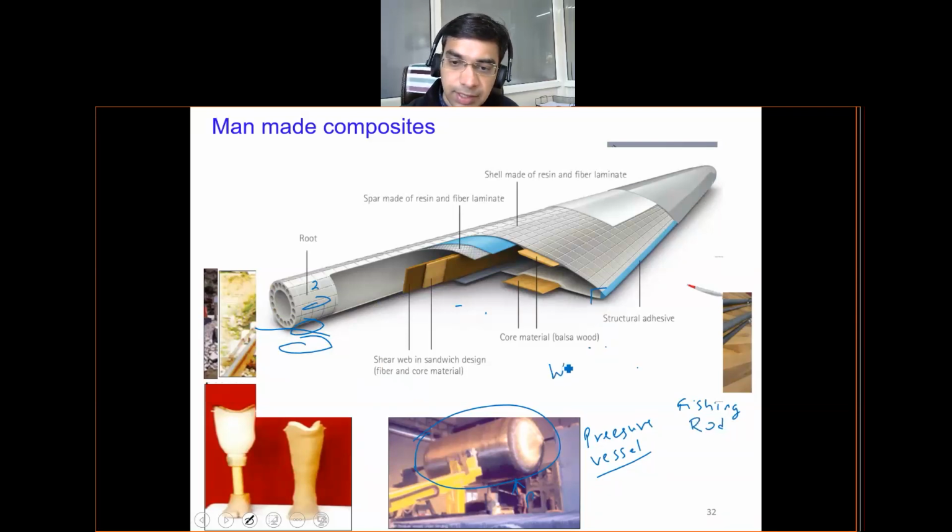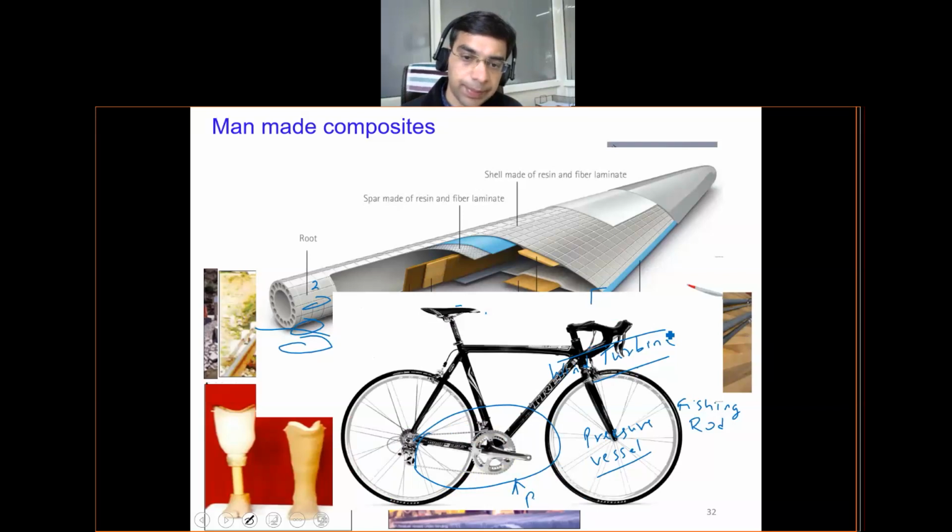This one is basically the wind turbine blade. So wind turbine or wind energy is a very promising source of renewable energy these days, and you can see a lot of wind turbines in regions where there is a very consistent wind velocity available. So they are also made up of different types of composite materials. These types of bicycles, which are very high-end bicycles, are also made up of composite materials.